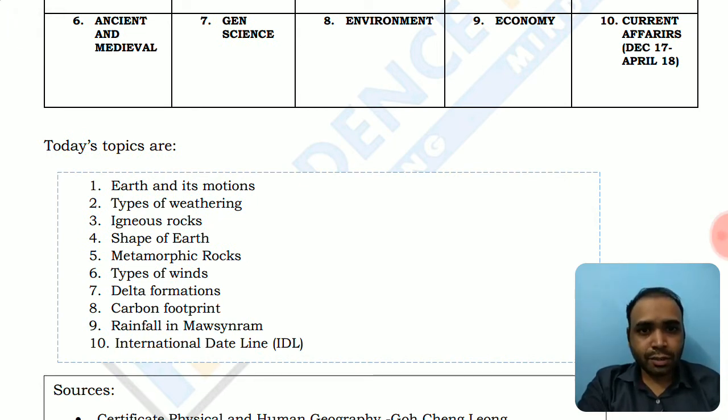So for today, we are going to start with these physical geography and world geography topics, which are the Earth and its motions, the type of weathering, physical and chemical as well, the igneous rocks and their composition, and what types of rocks are classified as their formations, the shape of Earth and metamorphic rocks, type of winds, permanent, temporary, and local winds, formation of deltas from the rivers, carbon footprints, rainfall in Mawsynram, and international dateline. So in case you want to revise these topics, you can pause the video, revise them, and then we'll continue with the challenge.